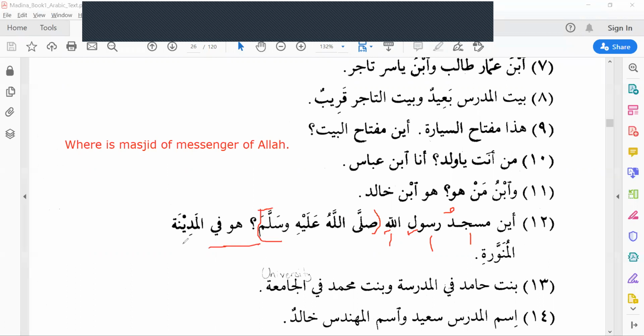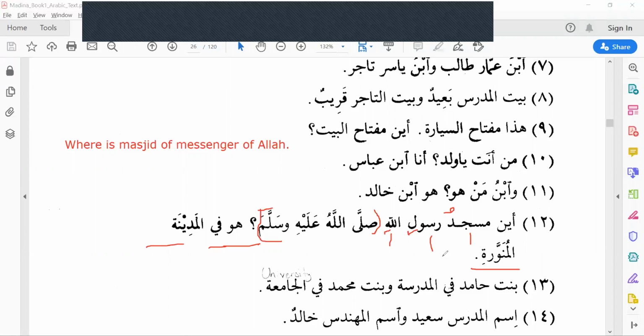Huwa fil madinati. It is in Medina. Madinatul Munawwarati. It is in the Madinatul Munawwara. Makkah we will call Al-Makkatul Mukarrama. Medina is Madinatul Munawwara, Brighton city. Okay, Munawwara means Brighton.